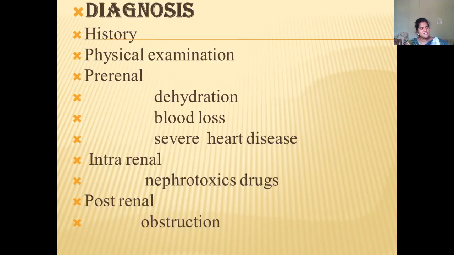So diagnosis. We'll enter into the diagnosis. In diagnosis, we'll ask regarding the history: history of usage of any drugs, and we'll observe for dehydration or any blood loss and having anemia. We'll see whether the patient is presented with anemia because of the blood loss and having a severe heart disease. Any previous heart disease, or whether the patient is a known hypertensive or diabetic from past some years, we'll check for this.